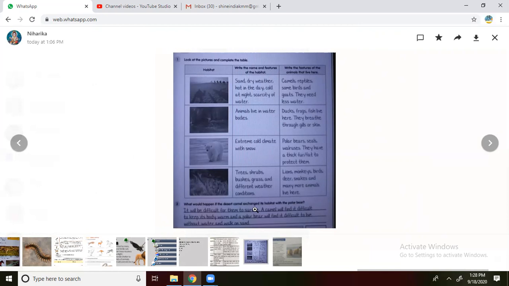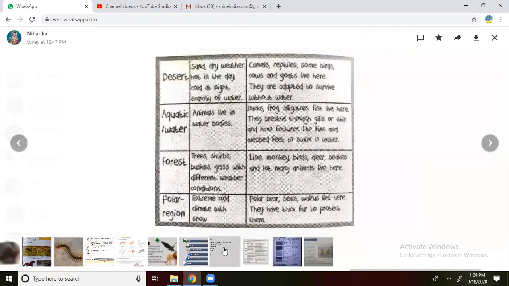It is about how animals adjust in one place. Some animals will adjust their body to the land habitat. Some animals will adjust to the water habitat, meaning aquatic animals. Fishes and seals will live only in the water because that is the main place where they have to sustain themselves. We will see the next one. Yes. Desert areas: sand, dry weather, cold at night, scarcity of water. You have already seen that one very clearly.